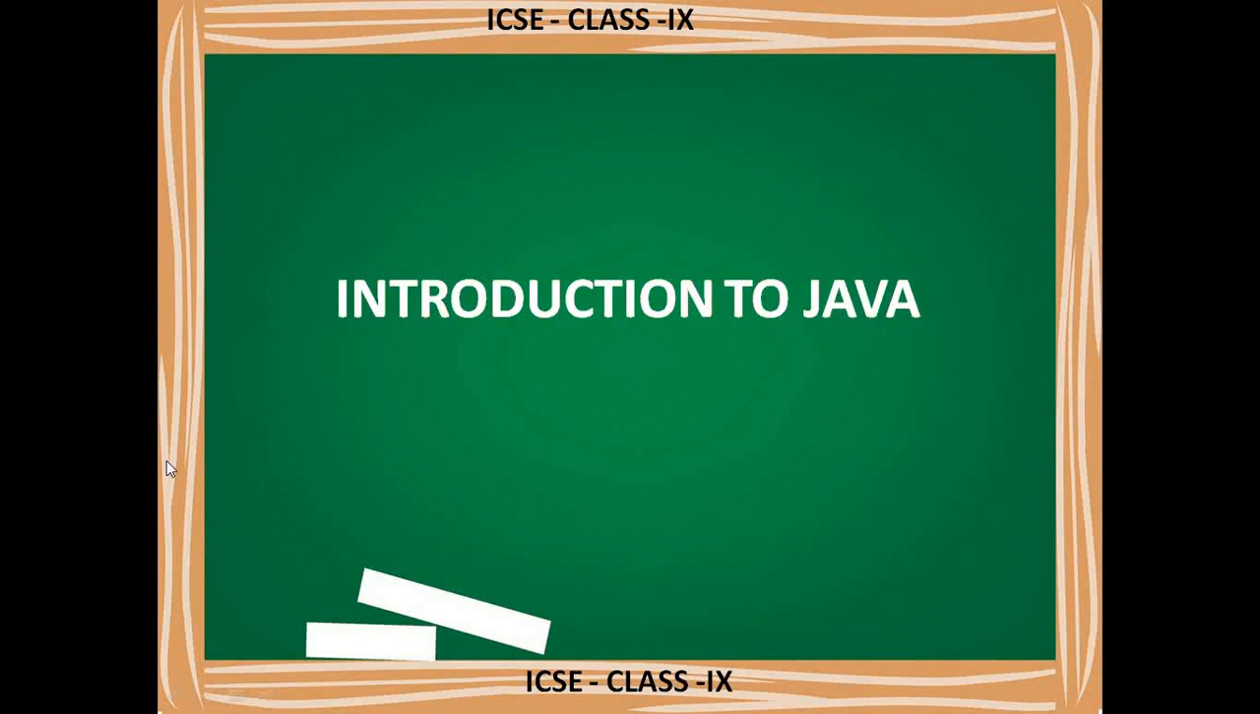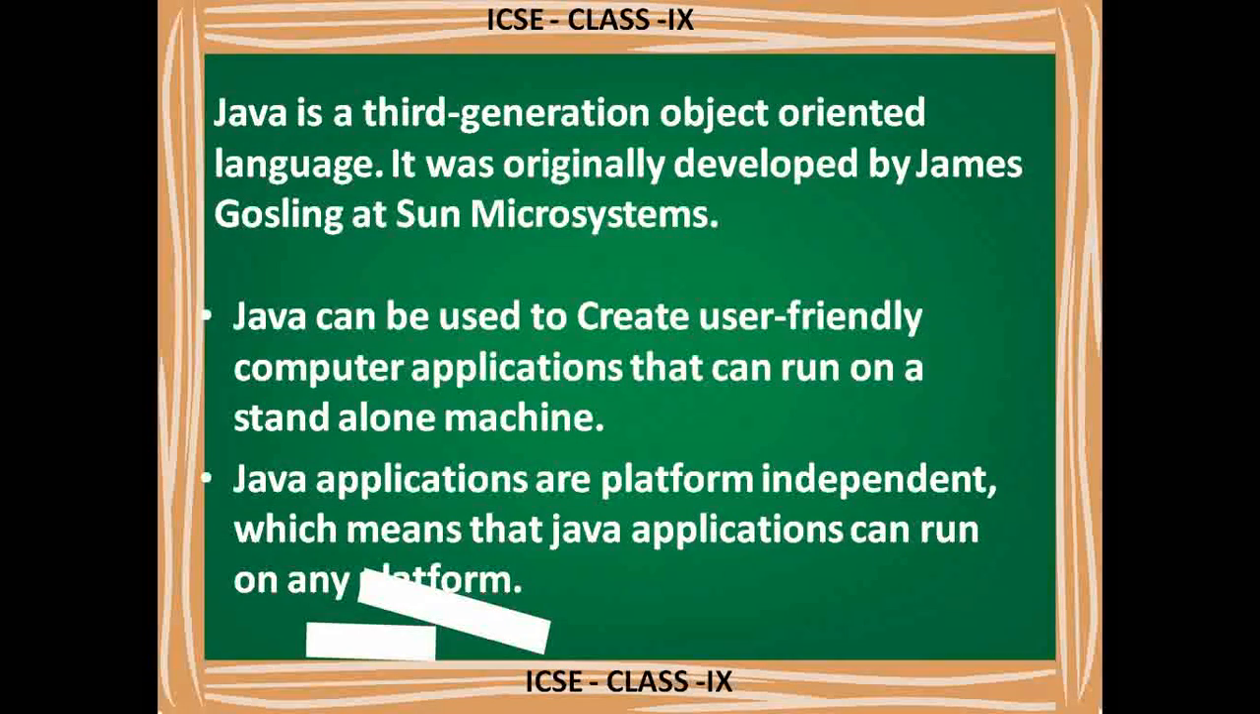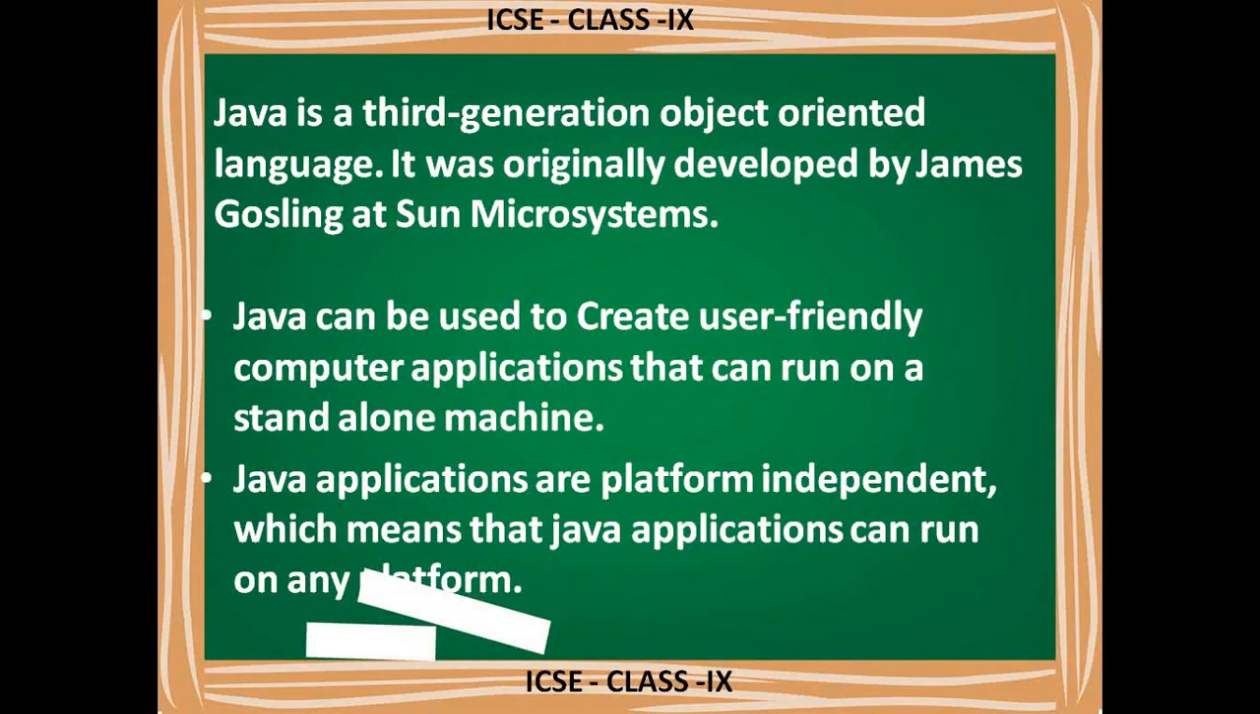Hello students, today I am going to start a new lesson, that is Introduction to Java, one of the amazing programming languages. So in this lesson, first we'll see an introduction about Java. Java is a third generation object oriented language. It was originally developed by James Gosling at Sun Microsystems. James Gosling is a scientist and Sun Microsystems is a company. So in that company this language was developed.